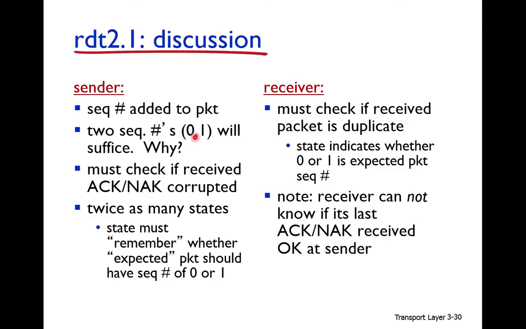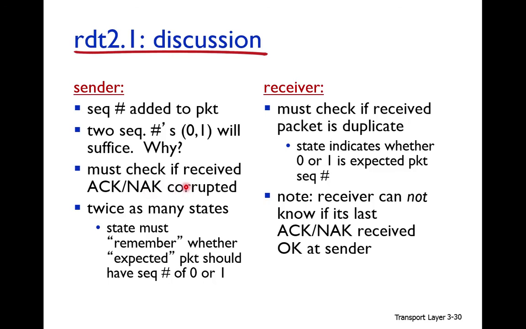So we use sequence numbers 0 and 1. Why? Because we are sending one packet at a time, using the stop-and-wait approach. Until the first packet is received, the second packet will not be transmitted. We must check if the received acknowledgement or negative acknowledgement is corrupted.